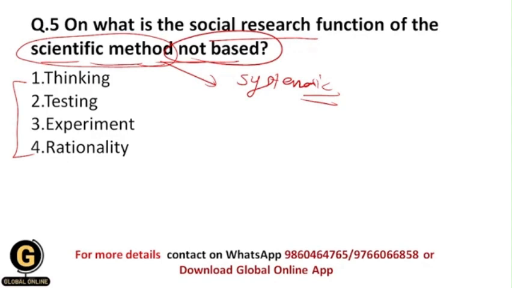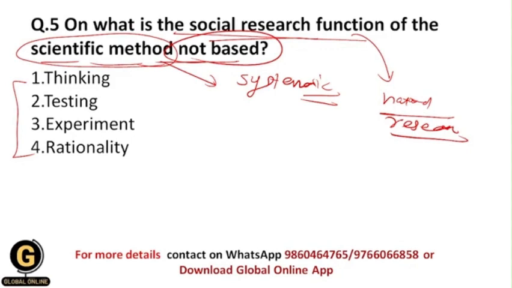Okay, and social research function is similar to the natural research function. So basically social research function means that here we are studying the society, we are studying the interaction of human behavior with the society. Okay, this is nothing but the social research function.